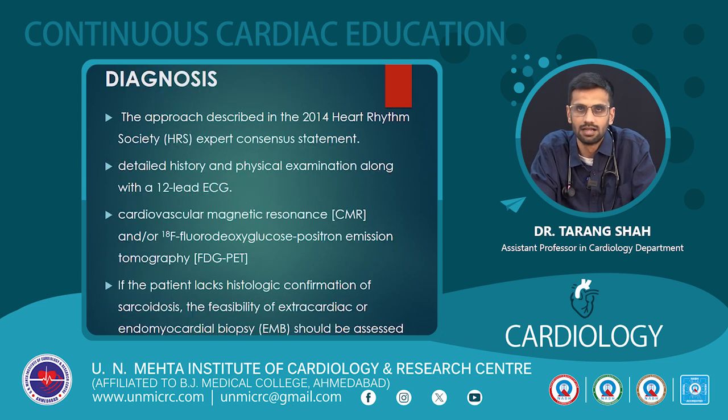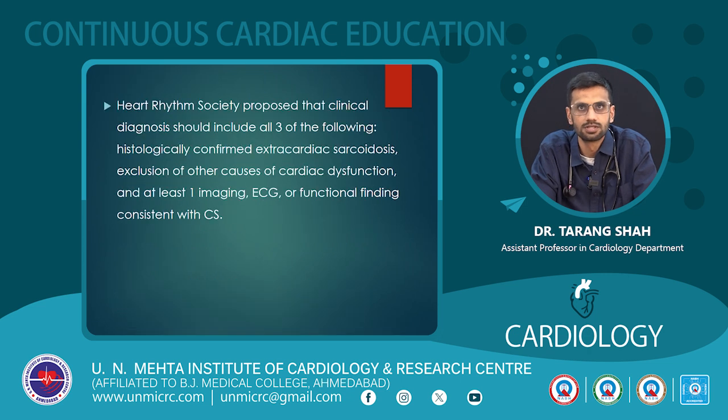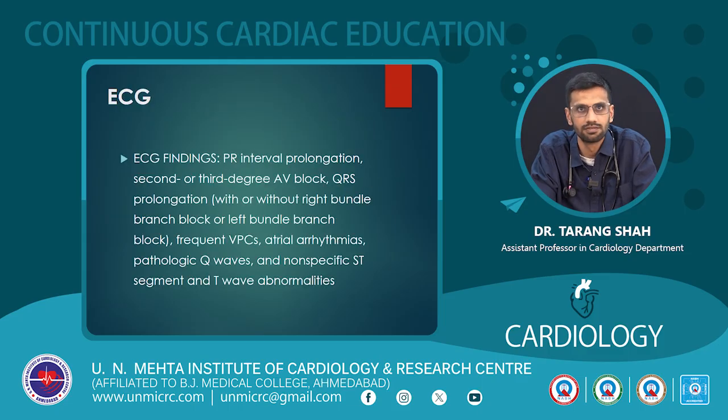So for the diagnosis, in 2014 the Heart Rhythm Society gave the expert consensus statement. Detailed history and physical examination are of utmost importance, followed by cardiac MR and FDG PET. If the patient lacks histological confirmation of sarcoidosis, the feasibility of extracardiac or endomyocardial biopsy should be assessed. So the Heart Rhythm Society proposed that clinical diagnosis should include all three of the following: histologically confirmed extracardiac sarcoidosis, plus exclusion of other causes of cardiac dysfunction, and at least one imaging, ECG or functional finding consistent with cardiac sarcoidosis.